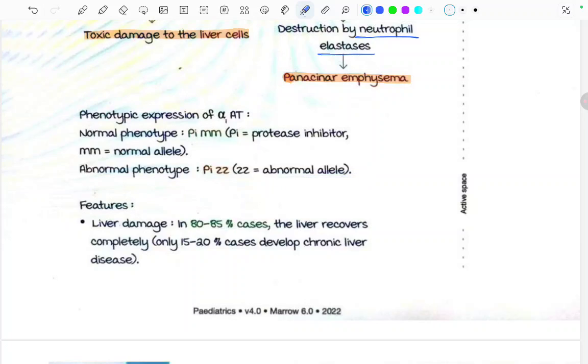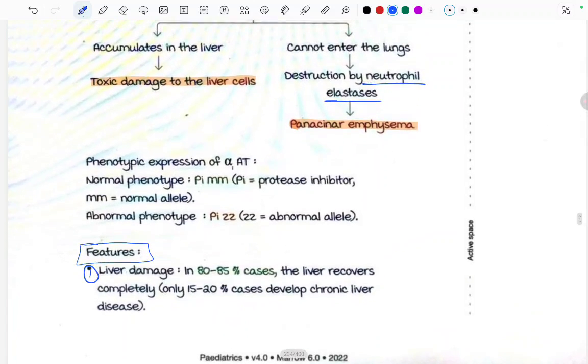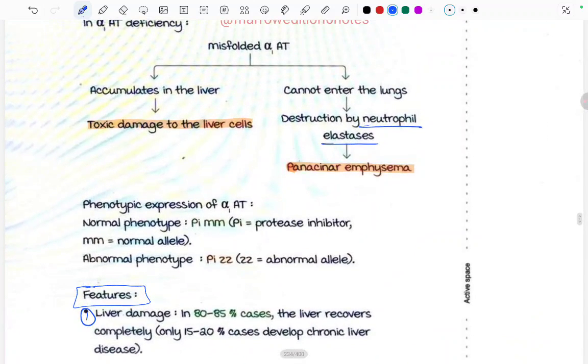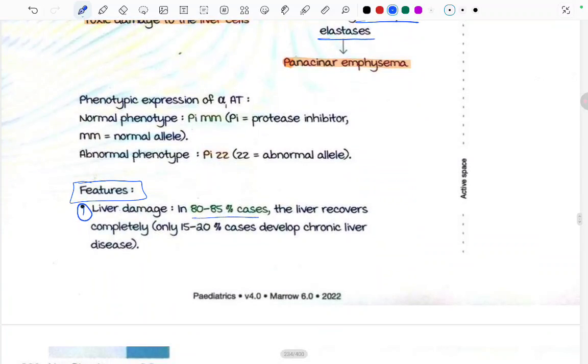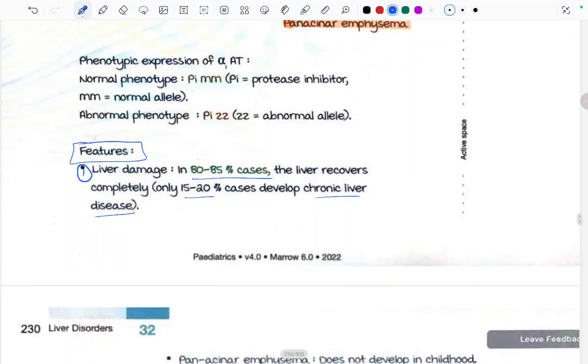Now coming to the features that will be seen in alpha 1 antitrypsin deficiency. First one is liver damage, as we already saw, because of the accumulation of the misfolded alpha 1 antitrypsin. In 80 to 85% of the cases, the liver recovers completely. Only 15 to 20% of cases develop chronic liver disease. But it's still a big number, right? 15 to 20% of cases develop chronic liver disease.